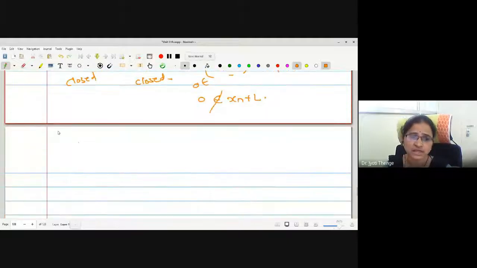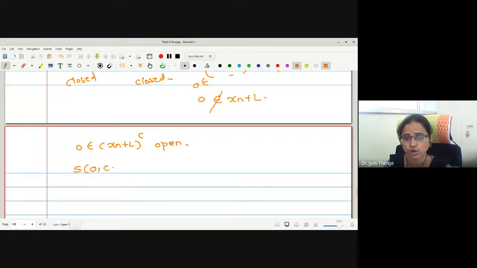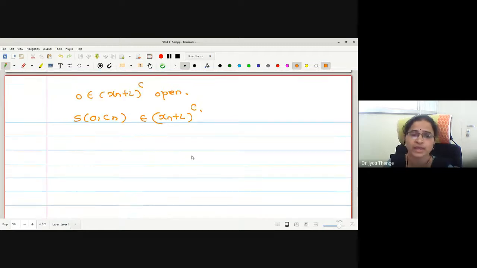If 0 is in the xn plus L complement, knowing it is open, there exists some sphere with center 0, radius Cn, in the xn plus L complement. Therefore, if I take an arbitrary element in xn plus L, will it be in the sphere? No. Not in the sphere. Correct now?